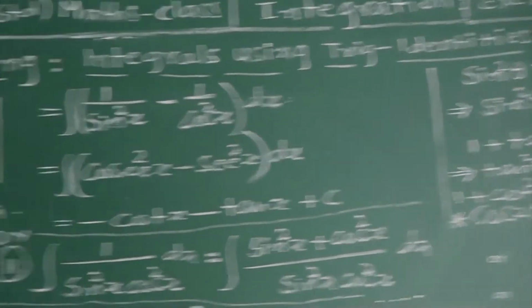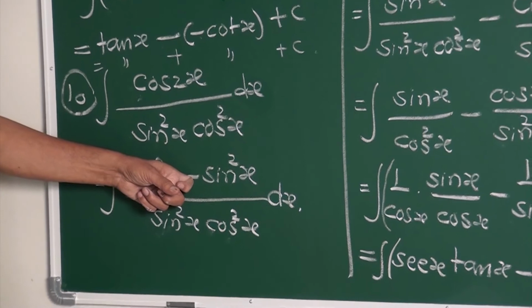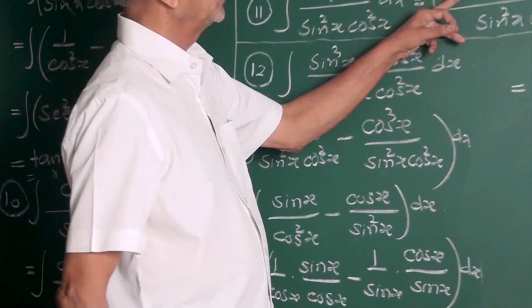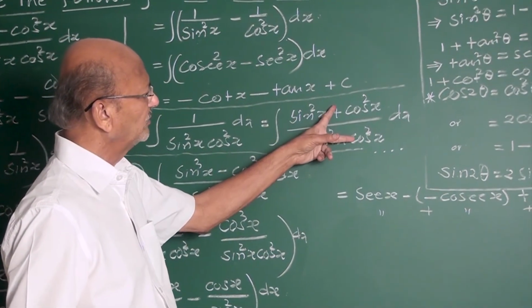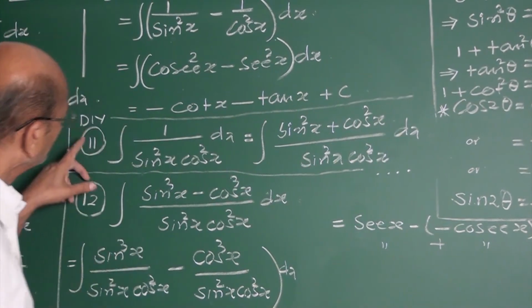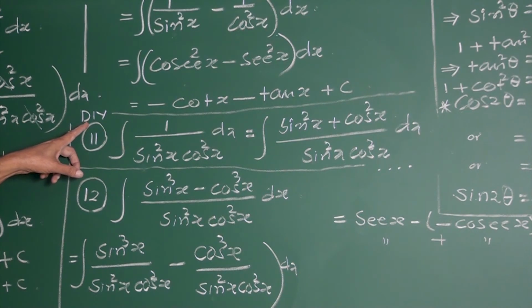Then what is the change here? Instead of minus it is plus. That's all. This sin square x plus cos square x upon sin square cos square: cos square cancels, 1 by sin square; sin square cancels, 1 by cos square. My friend, that is why I have written here DIY.